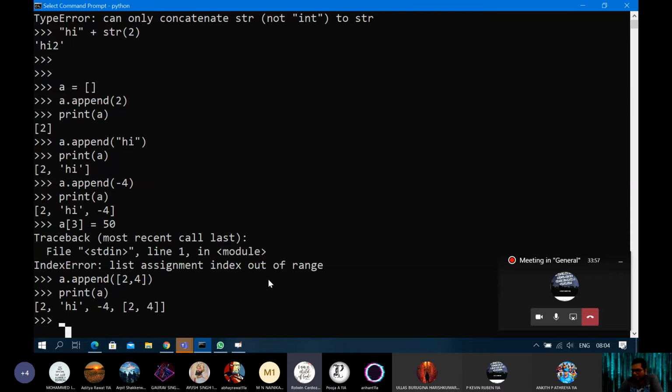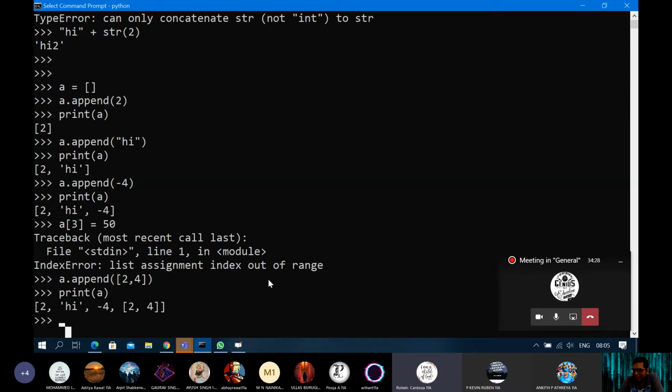So can we change the position of the append, sir? Like, can we make it the first element or the second element? It's always the last element, right? So when we do a dot append and give an input, that input always goes to the last element of the list. So can we change the position of the element, sir? Changing means how? You want to insert a value at the first index? In between, yes, sir. Like in between high and -4.